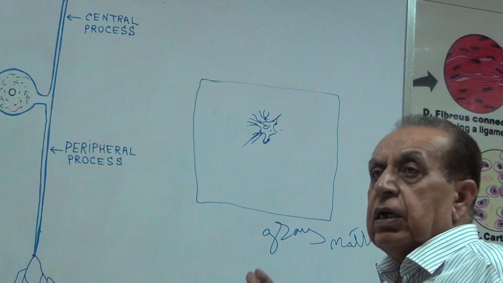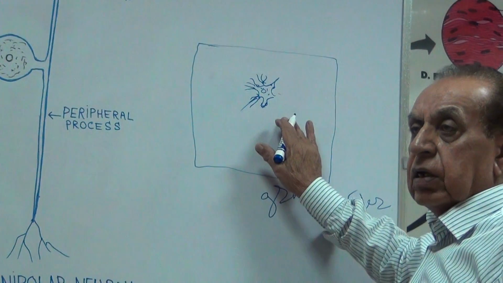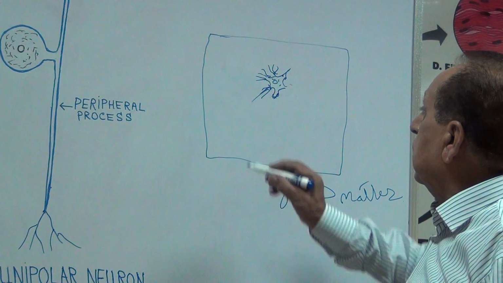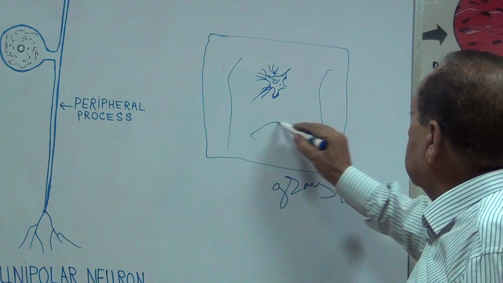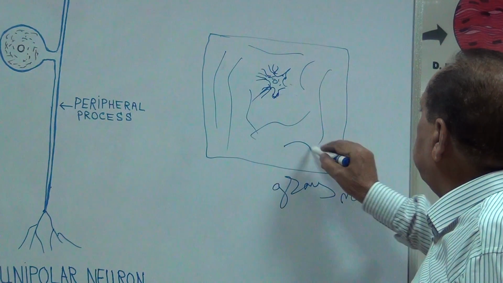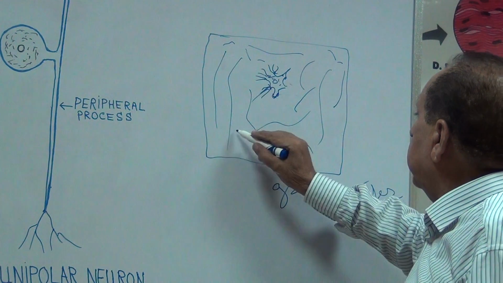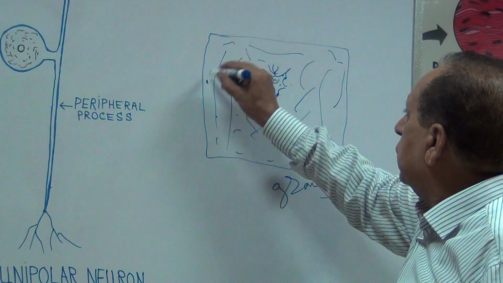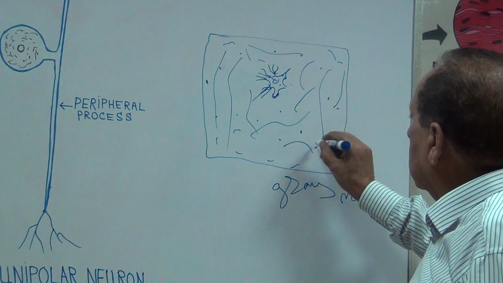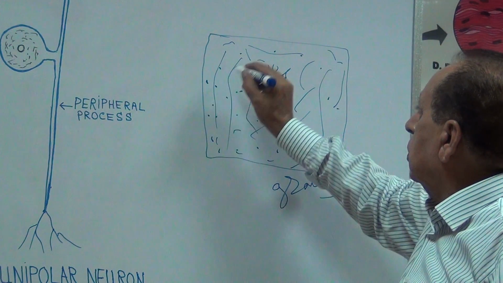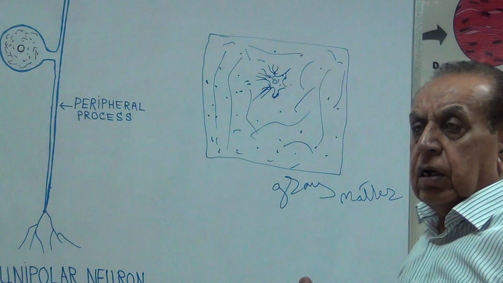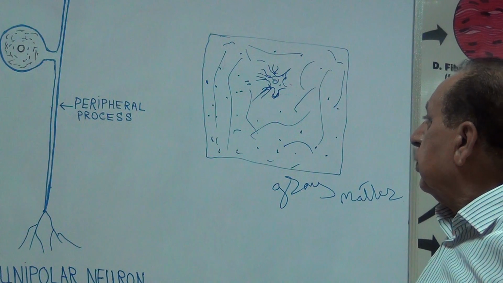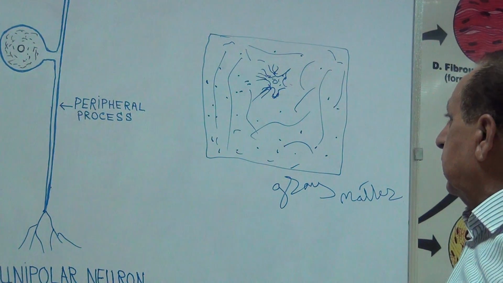So the grey matter contains the body and dendrites of the neuron. It also contains neurofilaments, and it also contains the glial cells. These glial cells are the astrocytes, oligodendrocytes, microglia, ependymal cells, Schwann cells and satellite cells.